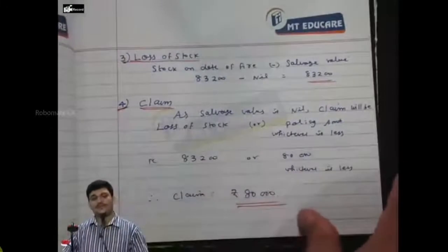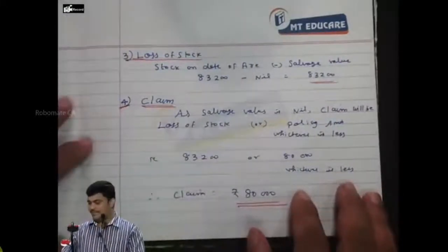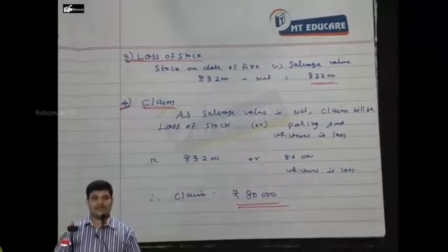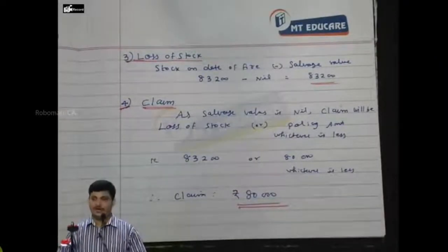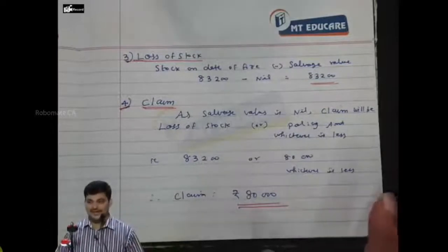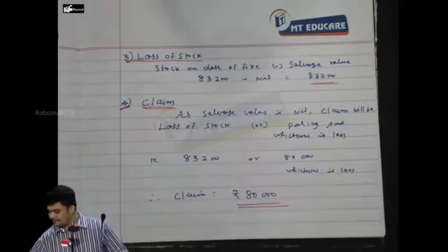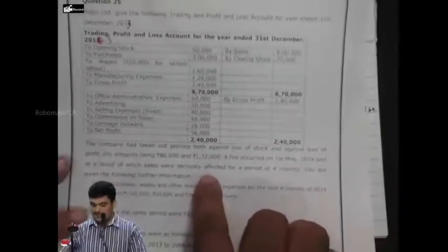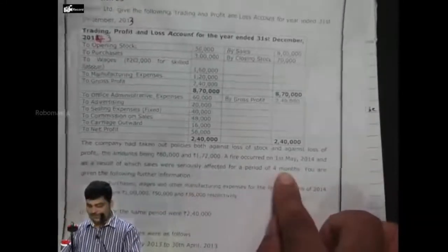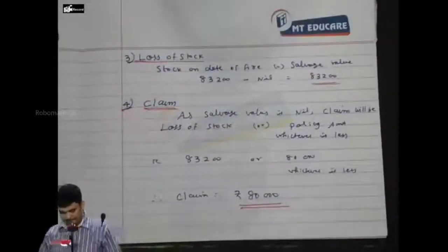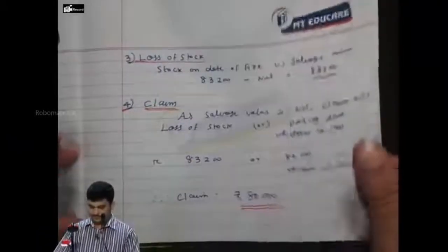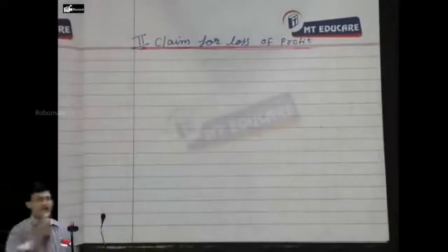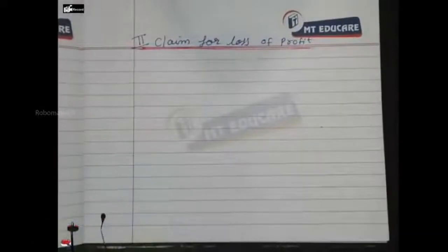There is no need for separately computing compensation period. Fire occurred on what date? 1st of May. And business was affected up to? For a span of 4 months. Very clearly given. Correct? Is it given? The business has been affected seriously for a period of 4 months. During this 4 months, since my business is affected, I am losing profit. I lose profit because I am losing sales. So I should know how much sales I am losing.